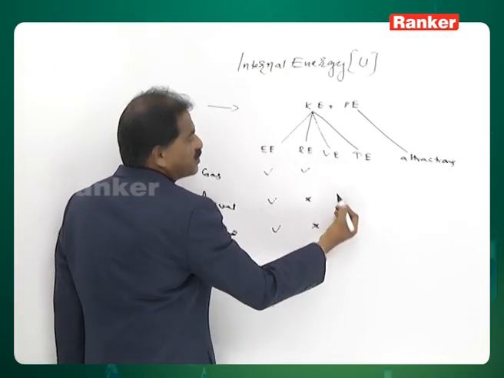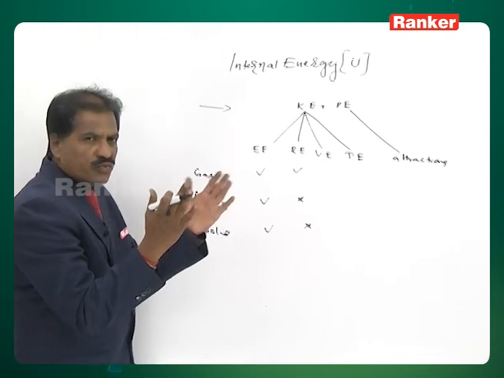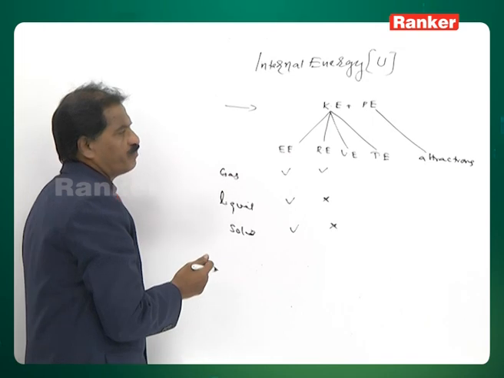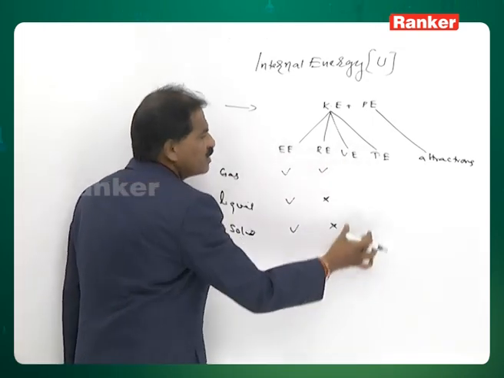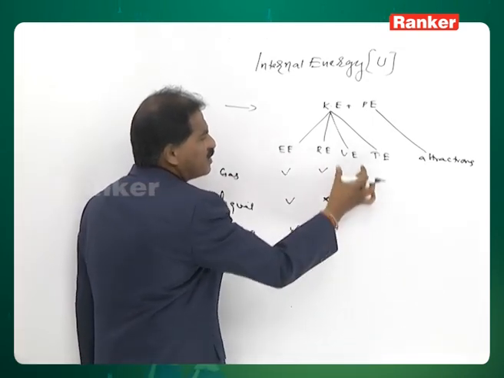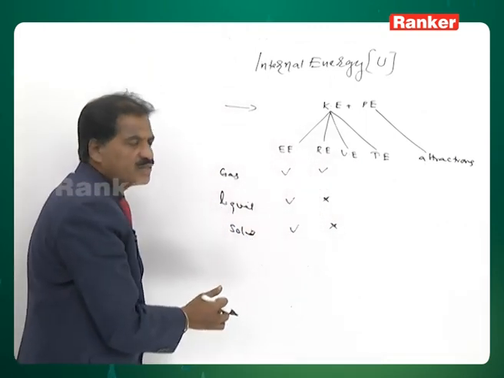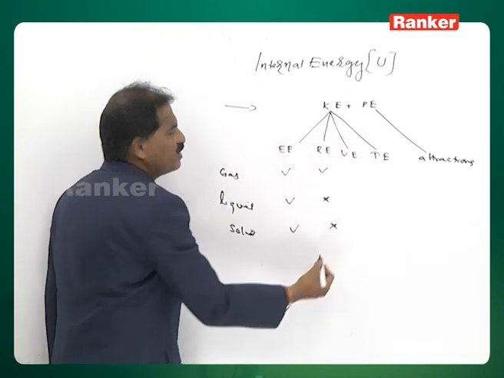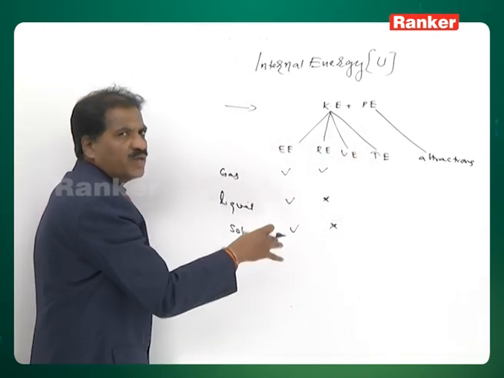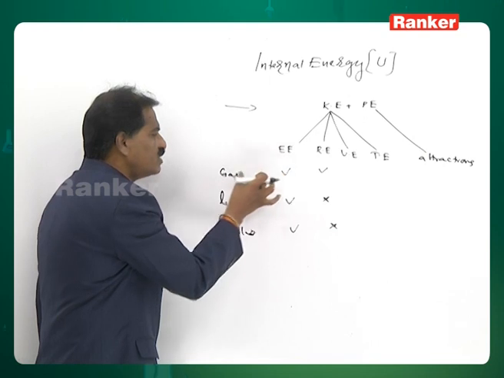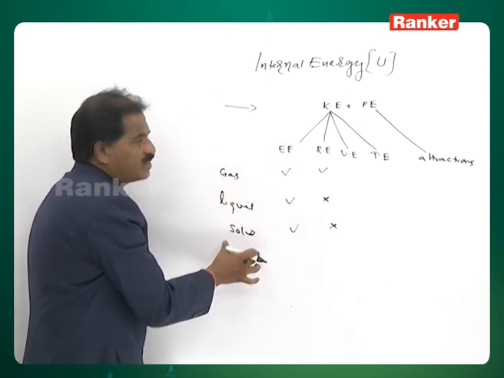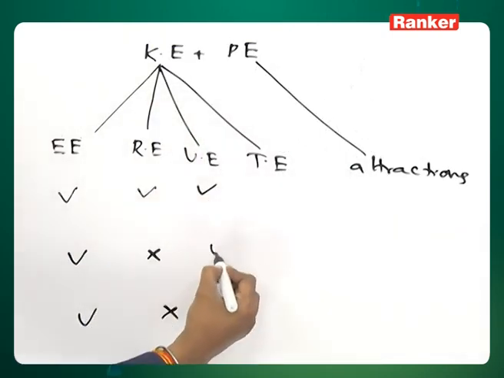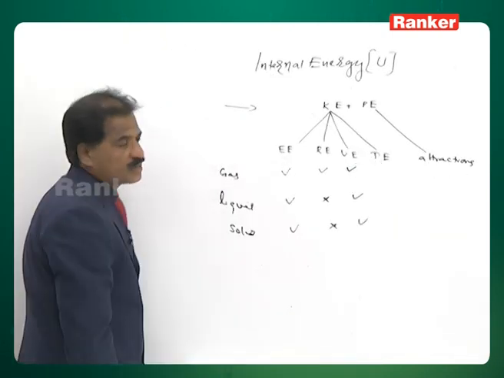Next, vibrations. Vibrations means the to and fro motion shown by the atoms within one molecule is called vibration. During these vibrations, if some amount of energy is associated, that associated energy is called vibrational energy. Therefore, these vibrations are characteristic features of the atoms present inside the molecule. Whether the molecules are in the gaseous state or liquid state or solid state, this vibrational energy always exists. Therefore, it is a characteristic feature of all three physical states.